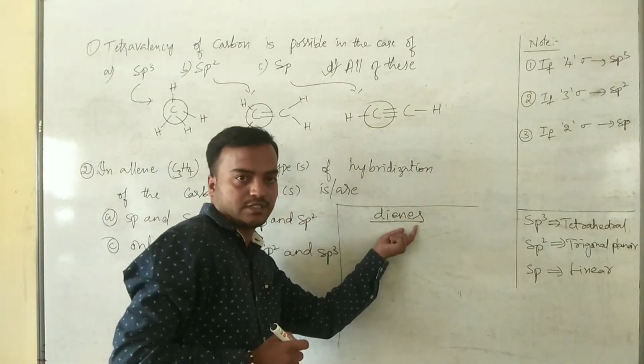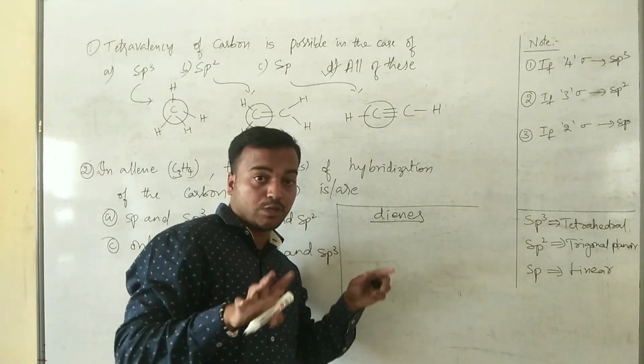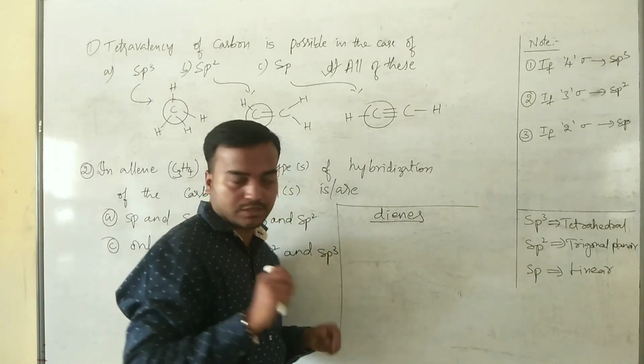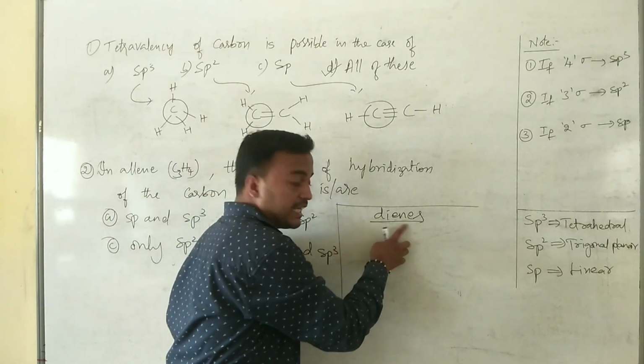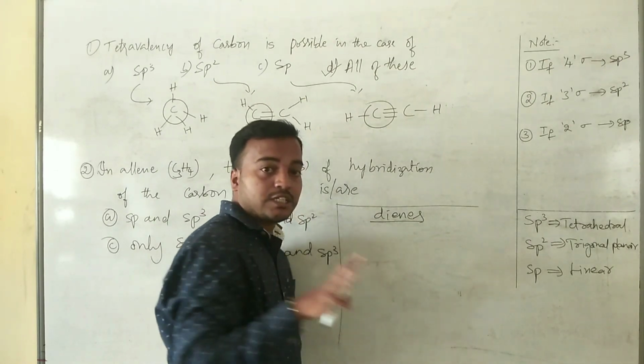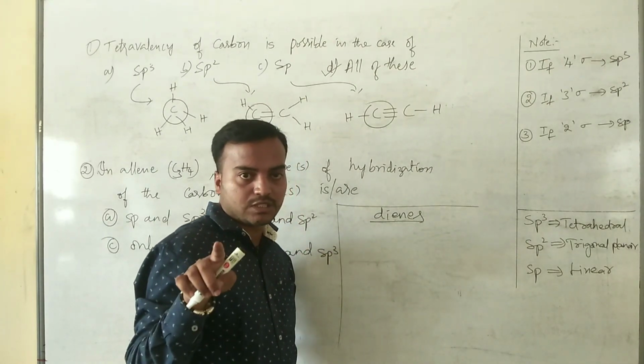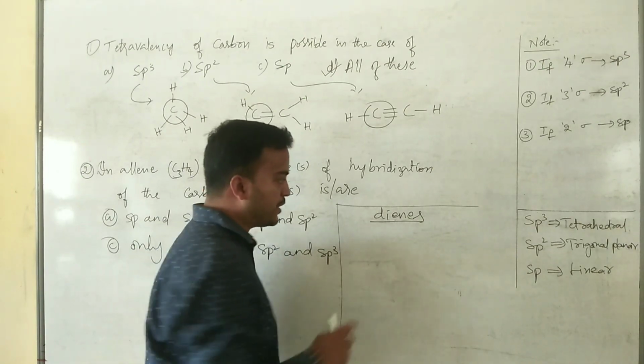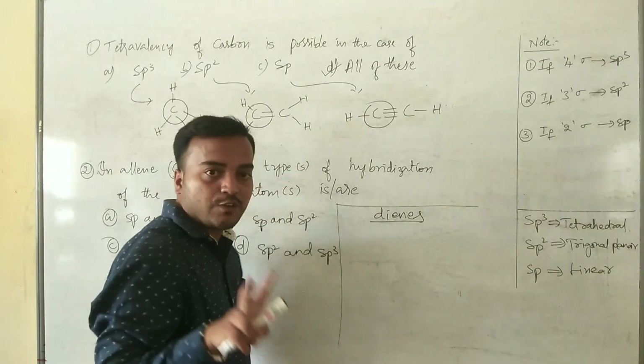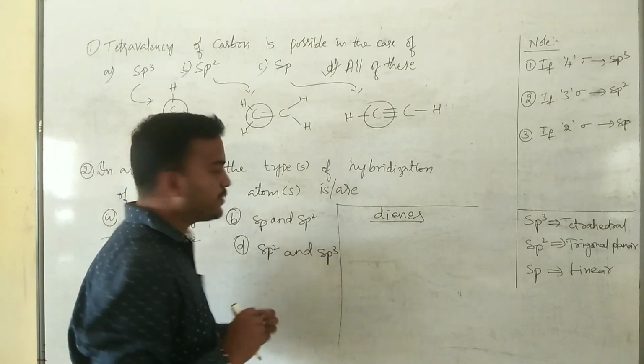Alkynes are nothing but dienes. Dienes are nothing but there will be a presence of 2 double bonds. "Di" is nothing but 2, "ene" implies double bonds. "An" is nothing but single bond, "ene" is nothing but double bond. So there will be a presence of 2 double bonds in the compound.